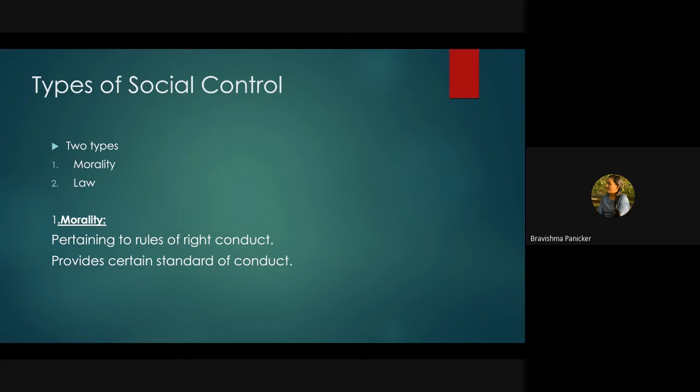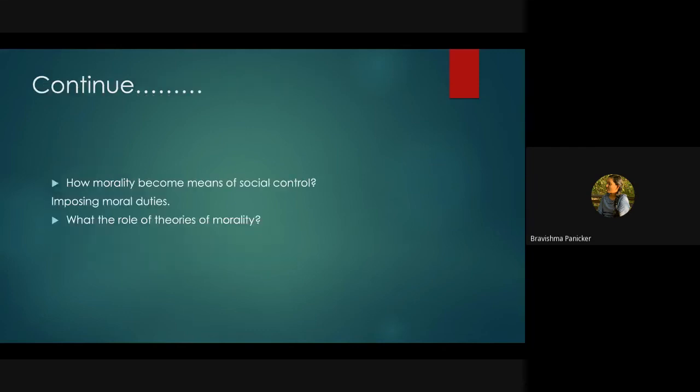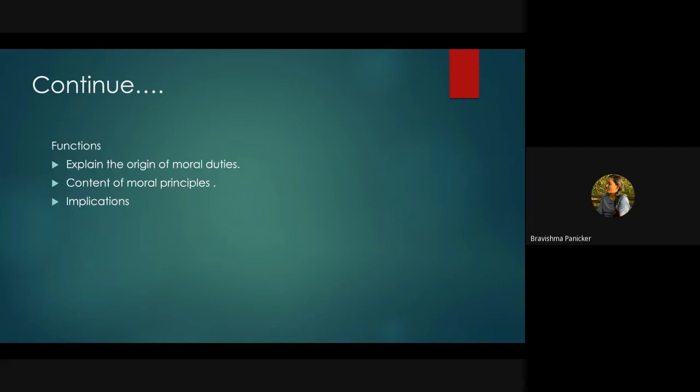The next one is to know the contents of morality, what they are, and we need to check into that. The next one is how we can implement this. For example, if we want a peaceful society where everyone lives together, everyone should love each other, respect others' interests, and adjust to them. For that we need proper implementation.